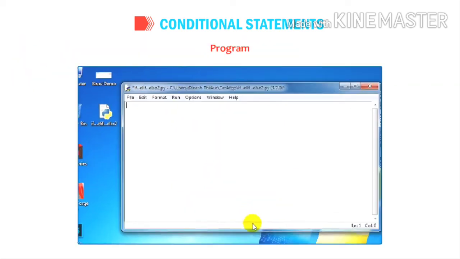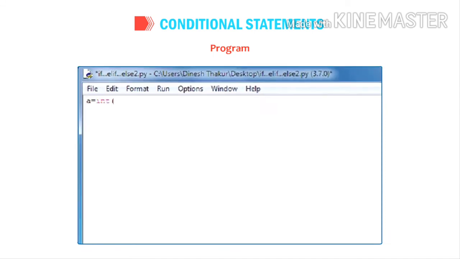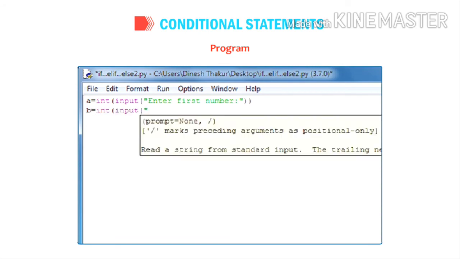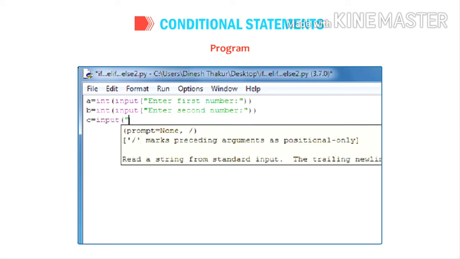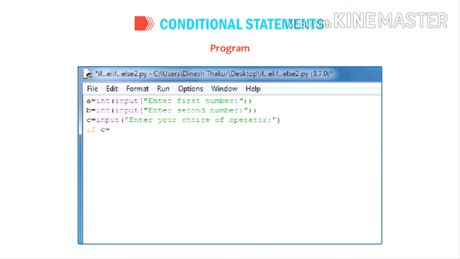Example. Program. A = int(input("Enter first number: ")). B = int(input("Enter second number: ")). C = input("Enter your choice of operator: "). If C == '+': print("The sum of the number is: ", A + B).